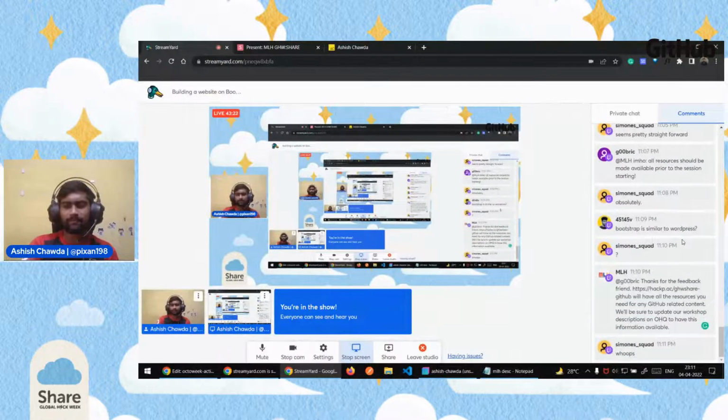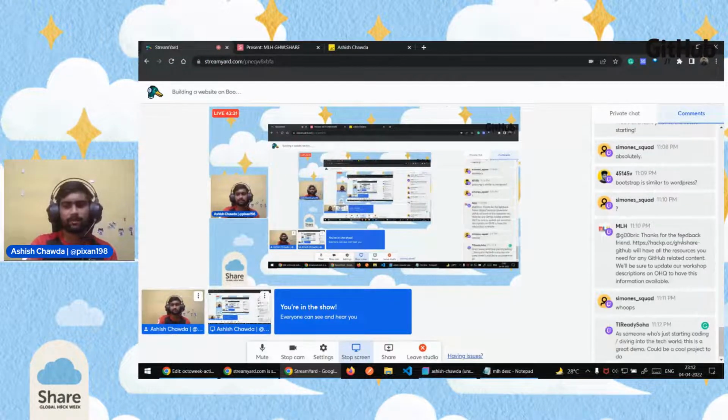No, Bootstrap and WordPress are both different things. But currently, what we are doing with Bootstrap Studio, you can say it's similar to WordPress. But Bootstrap is a framework, a styling framework, which is used to make our development part easy whenever we are building any web pages. So Bootstrap is a framework. You can explore it when you are building any website using React or HTML or CSS. So you can use it there.